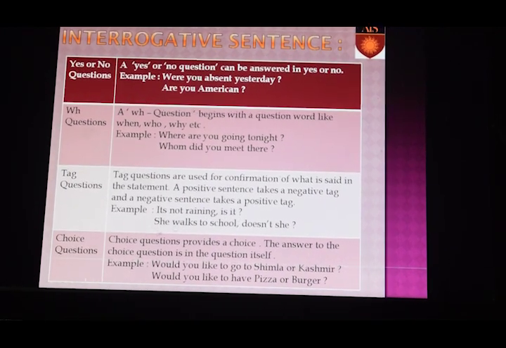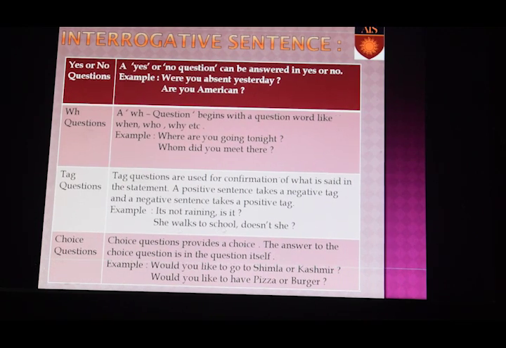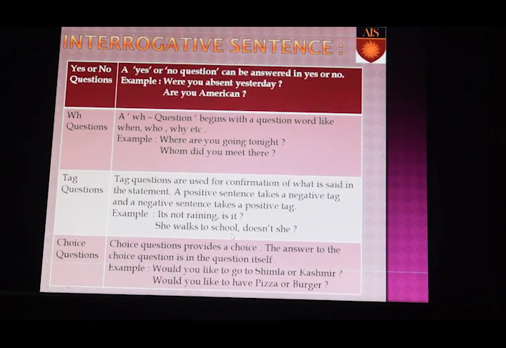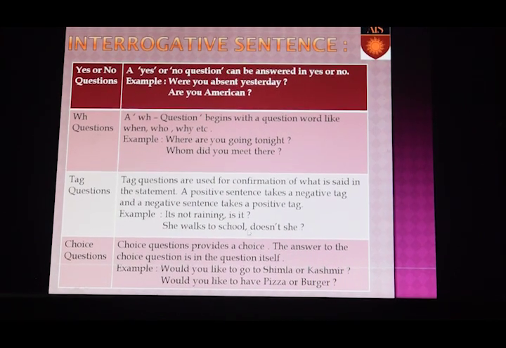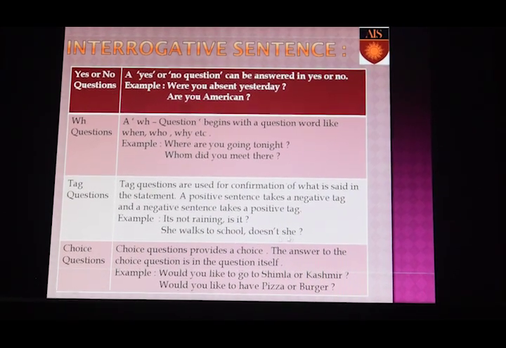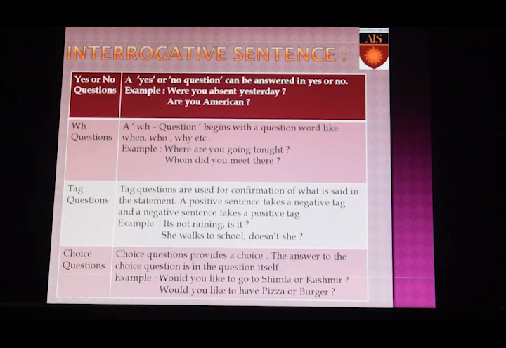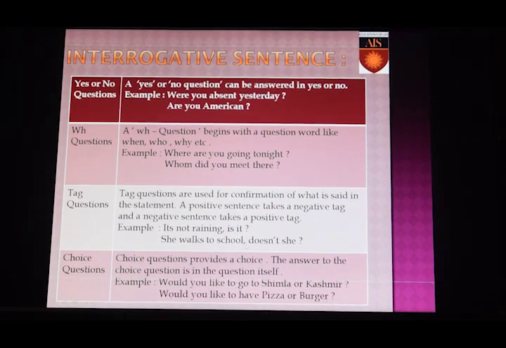Next example, she walks to school. This is a positive sentence, so the tag which we will use should be a negative tag. So here also we have used a negative tag. She walks to school, doesn't she?